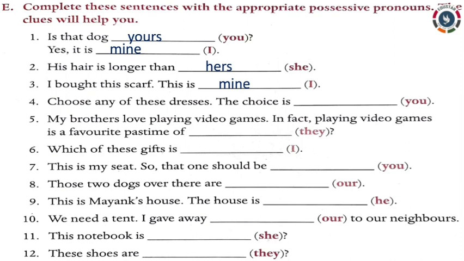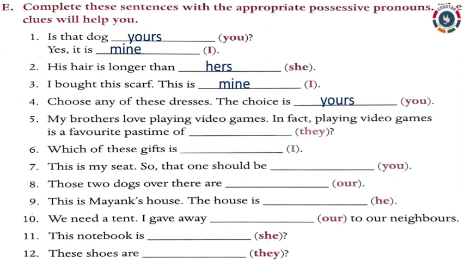Choose any of these dresses. The choice is dash. What is the clue given? You, which is second person. So, the possessive pronoun for second person is yours. The choice is yours.